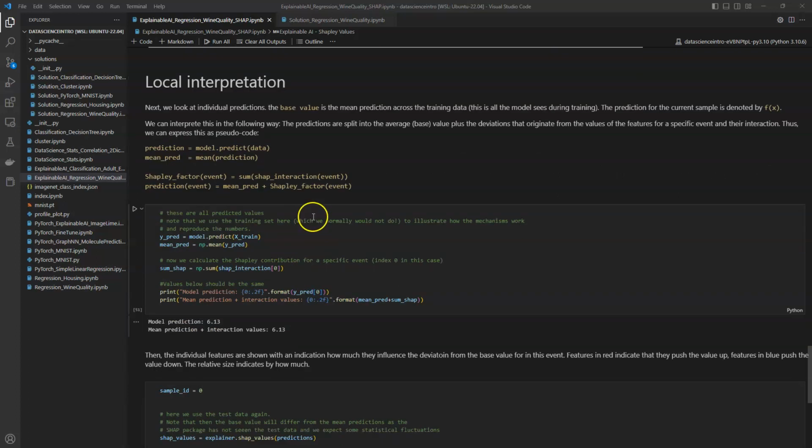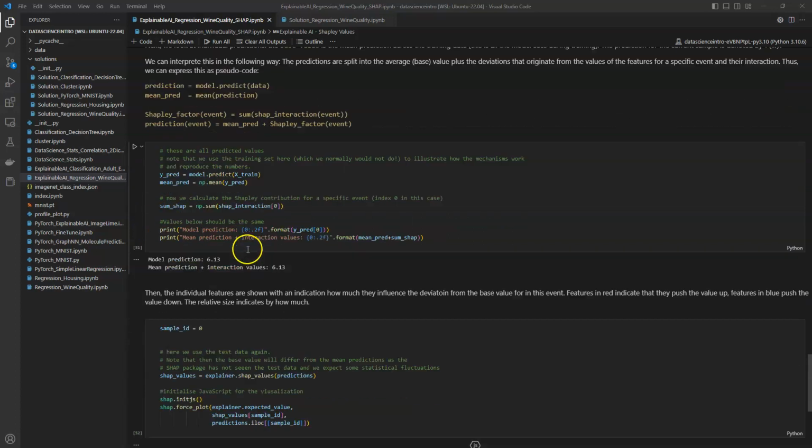And this allows us to interpret how for each particular instance of the data we want to analyze, the various features modify the outcome. So we do this here. We get the predicted data, we get the mean prediction, and then for the index 0, in this case, we get the interaction between all those features, right? So the model prediction is this one, and as we said before, the mean prediction and the interaction is this one.